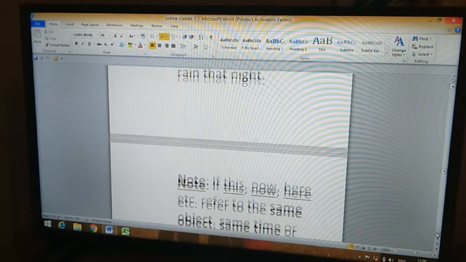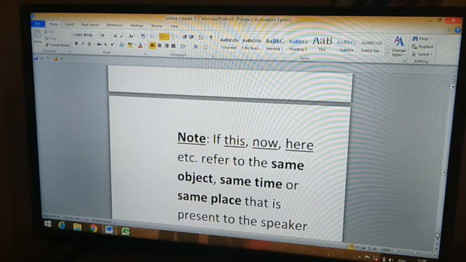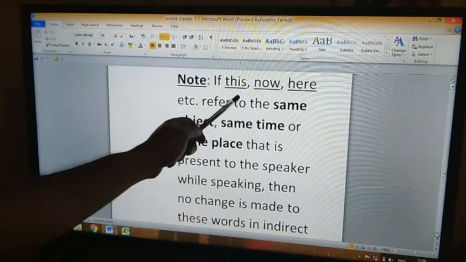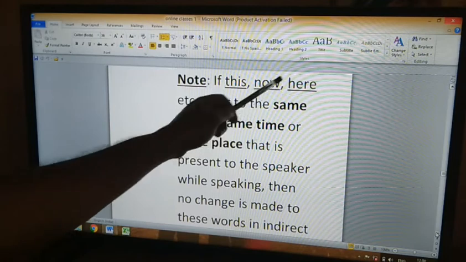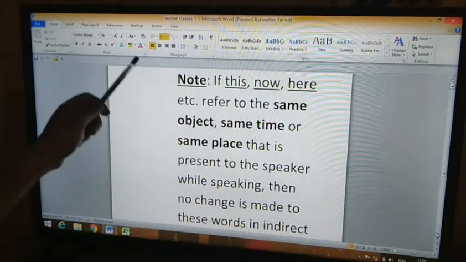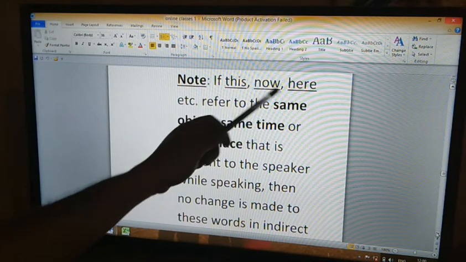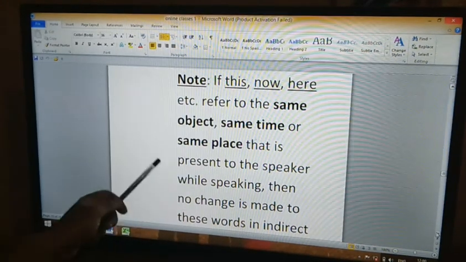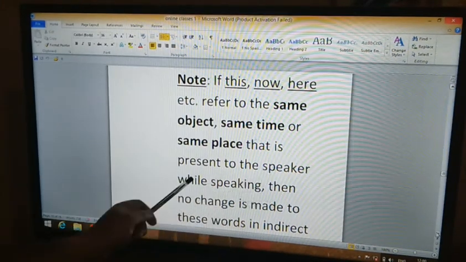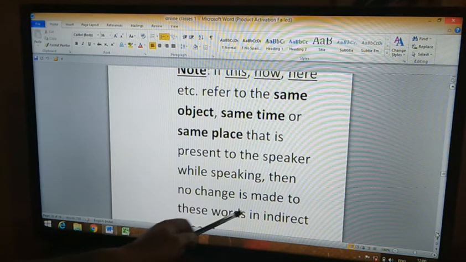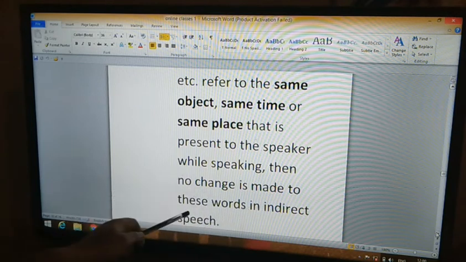So there is something to be noted here. Please make a note. If this, now, here, etc. refer to the same object, same time or same place that is present to the speaker while speaking, then no change is made to these words in indirect speech.